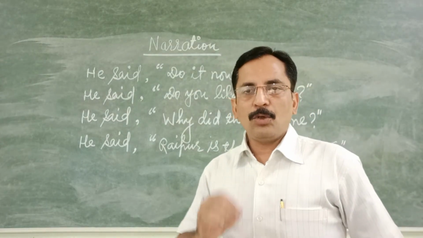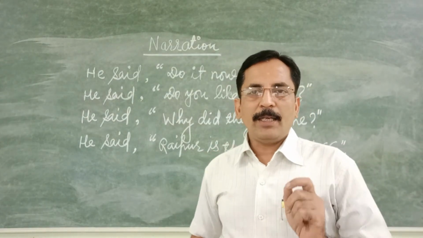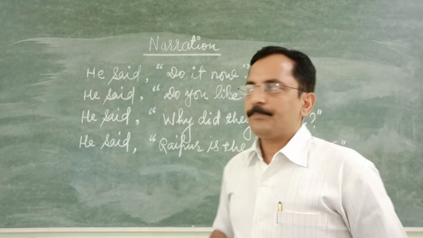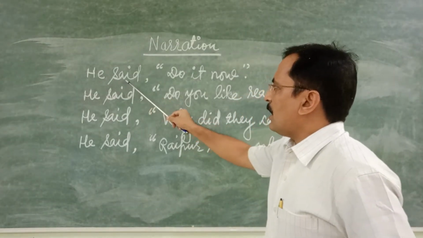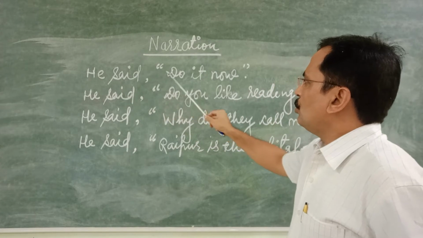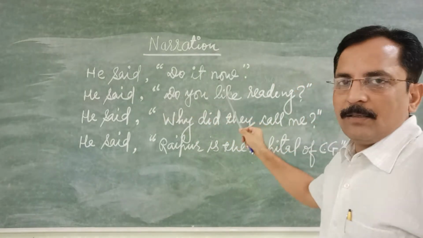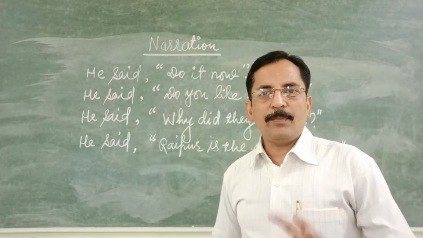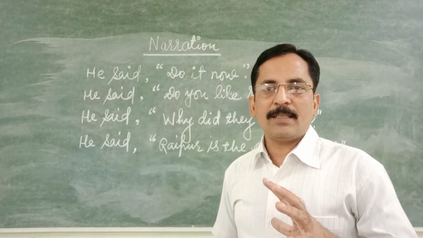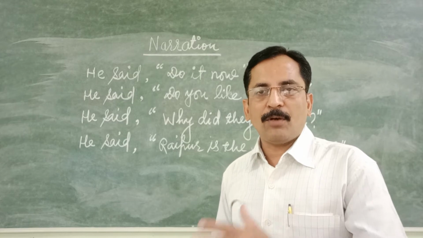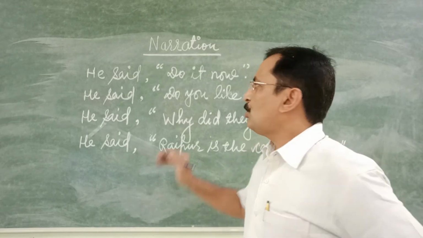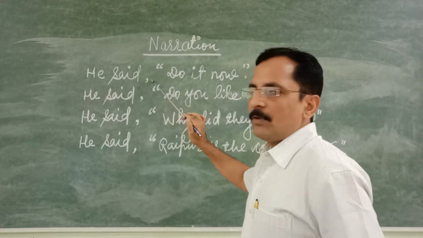So your indirect speech would be, he asked to do it then. Now would be converted as then. So it is very simple. Imperative sentences are changed from direct to indirect by simply adding "to" in place of comma.